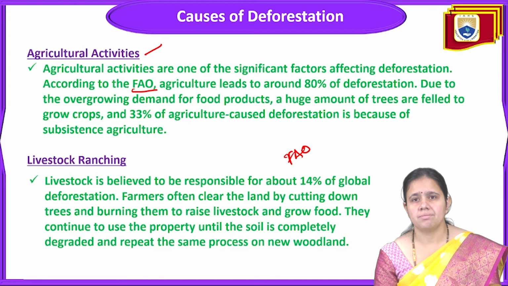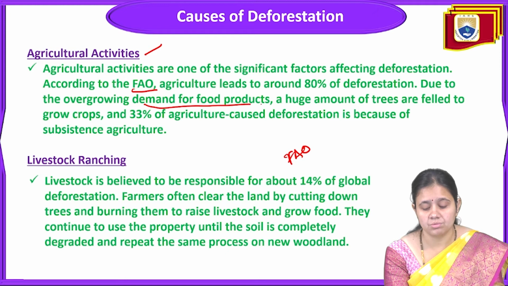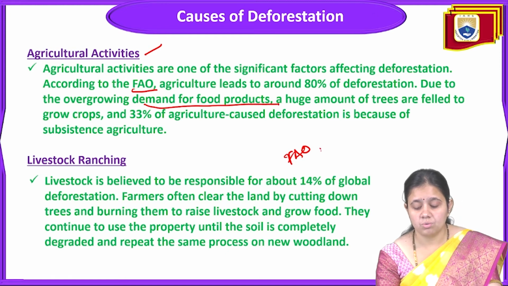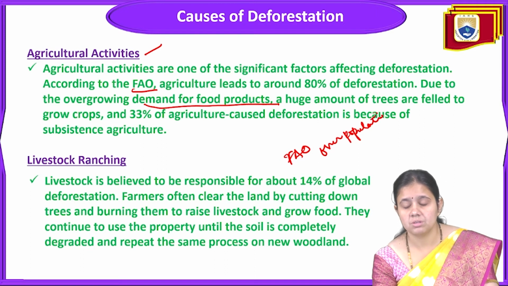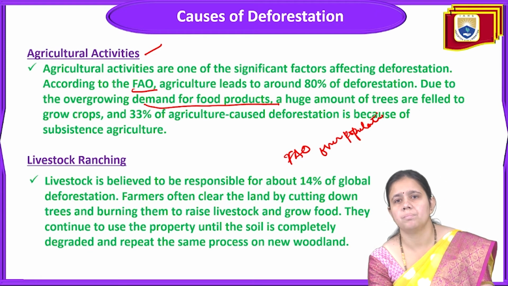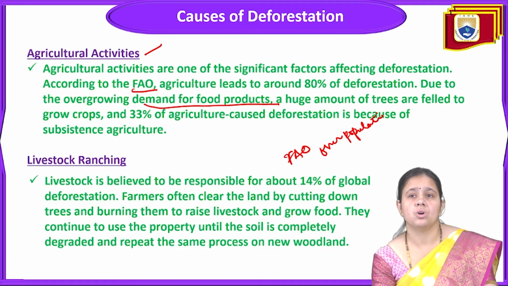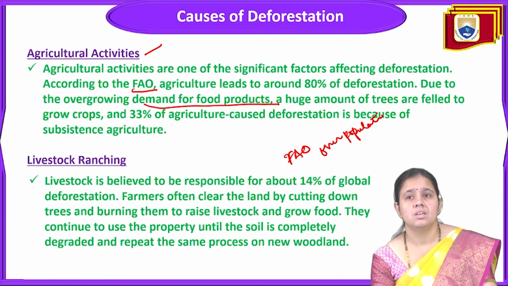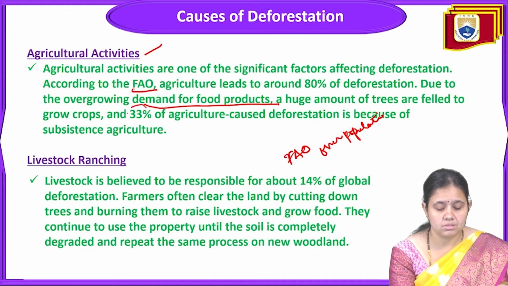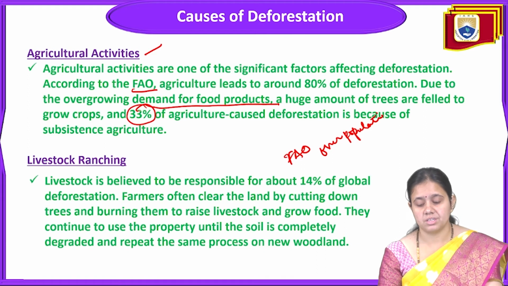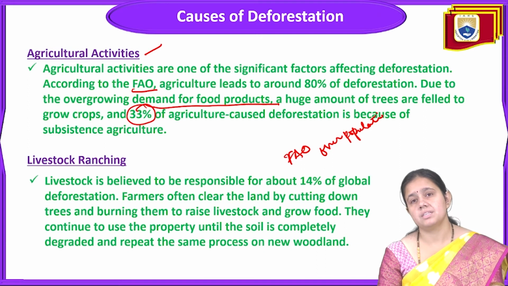According to the FAO, agriculture leads to around 80% of deforestation due to the overgrowing demand for food crops. This overgrowing demand for food crops is due to overpopulation. Many trees are felled to grow crops, and 33% of agriculture-caused deforestation is because of subsistence agriculture.